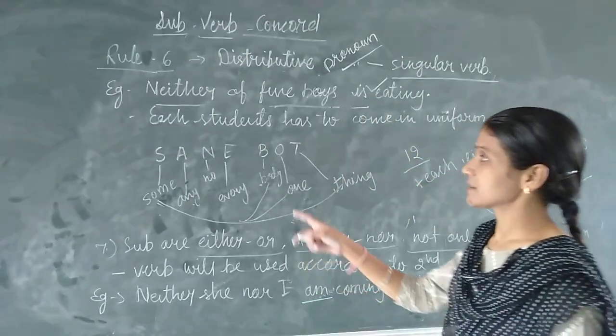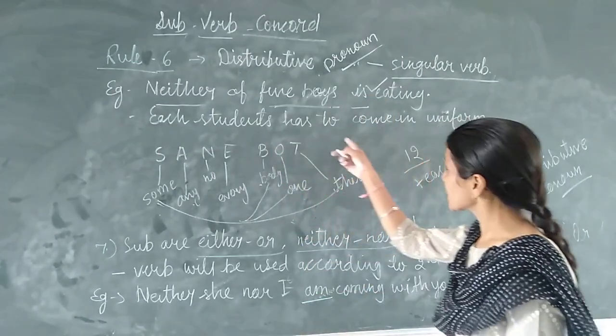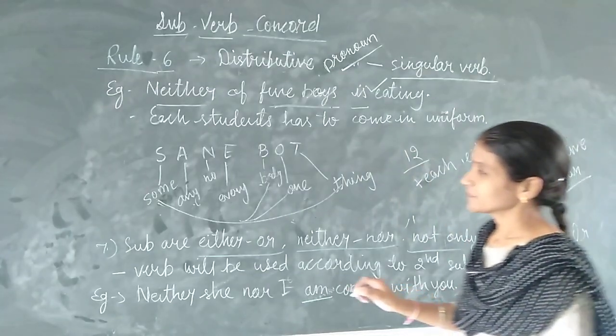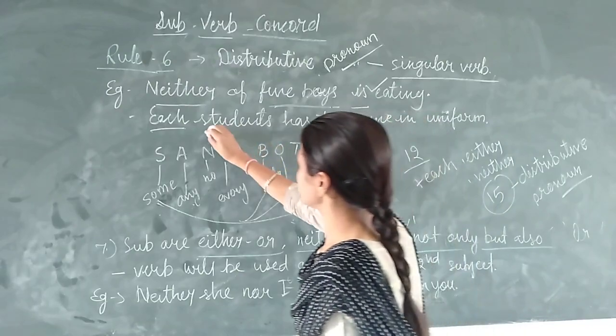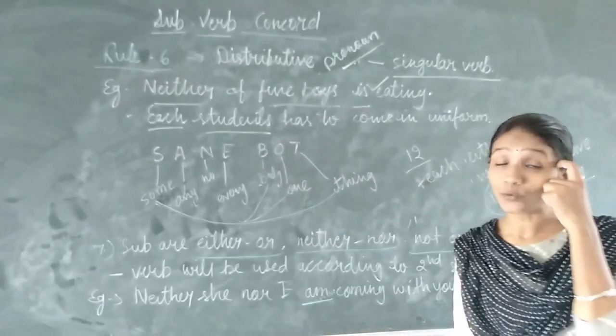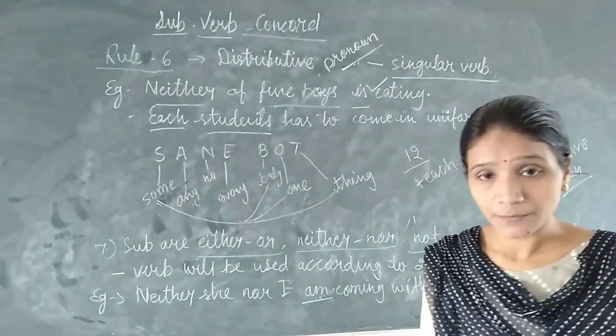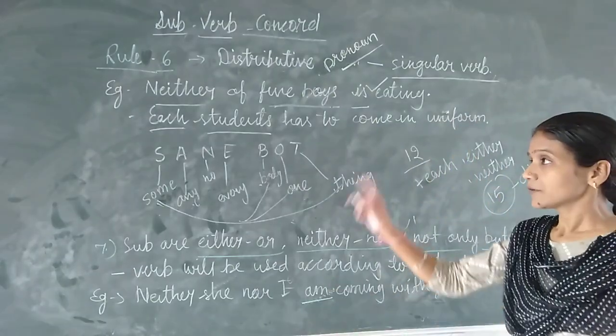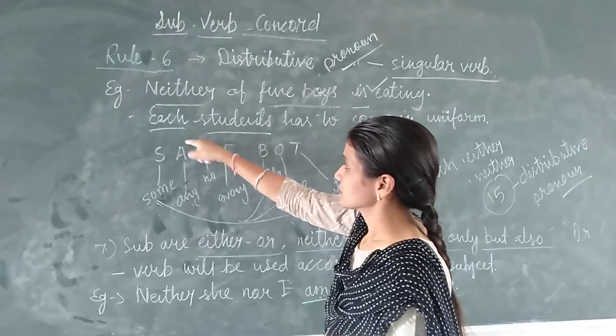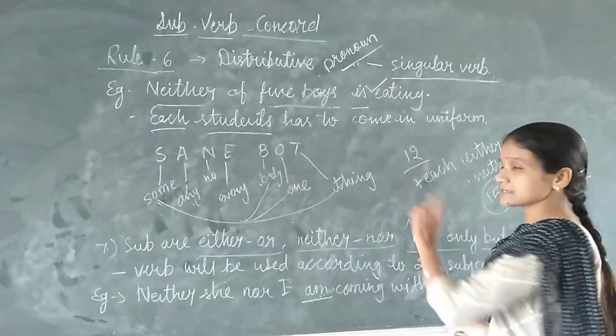Then see the next example. Each student has to come in uniform. Each is a distributive pronoun. Don't focus on the fact that the subject is plural. Don't use plural verb if there is a distributive pronoun given in a sentence. Okay? We will see only this each, this neither, or all these distributive pronouns.